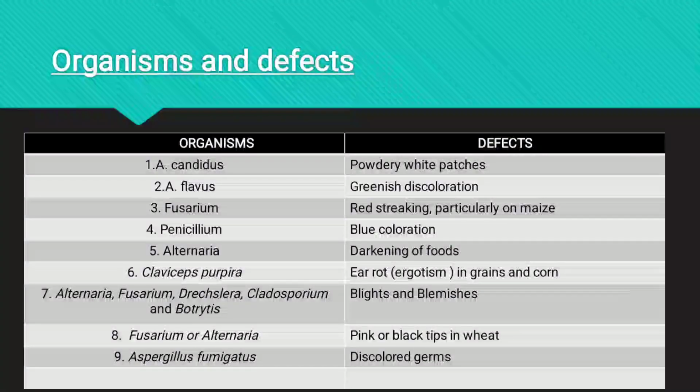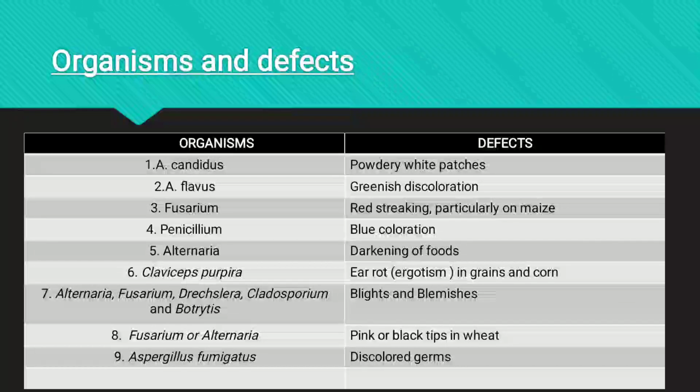Then the organisms and defects involved. Before moving to that, I need to speak about the yeasts, which are responsible for affecting cereal and cereal products. The yeasts are not discussed here as a major effector causing damage in cereal products, but we need to mention that yeasts also cause some infections in cereal products. Yeasts such as Candida, Cryptococcus, Pichia, and Trichosporon are responsible for some very minor infections of the plants as well as the products.